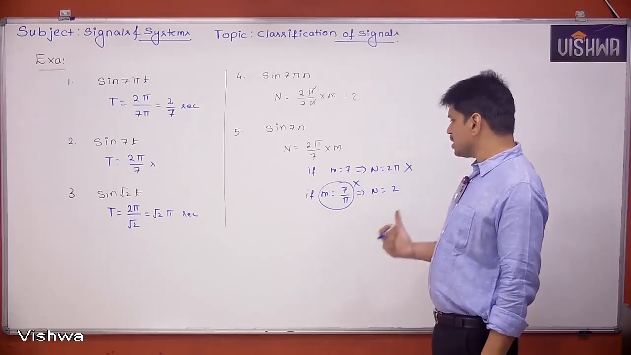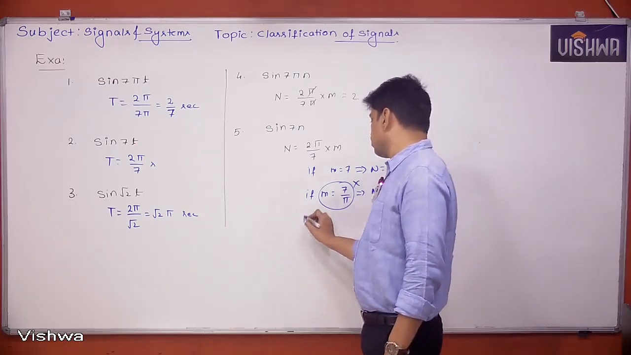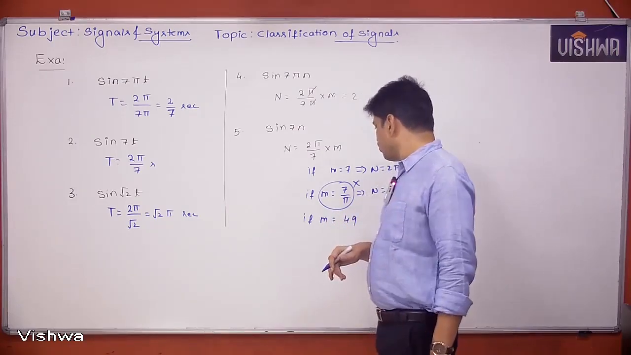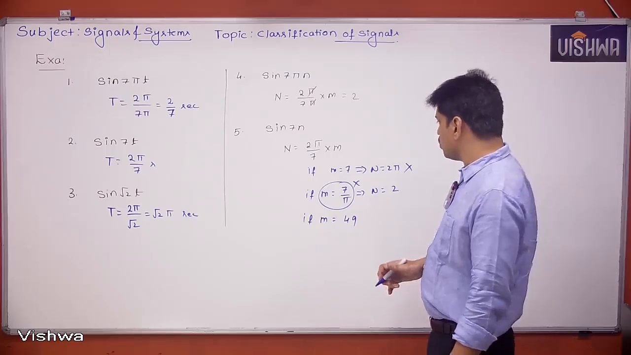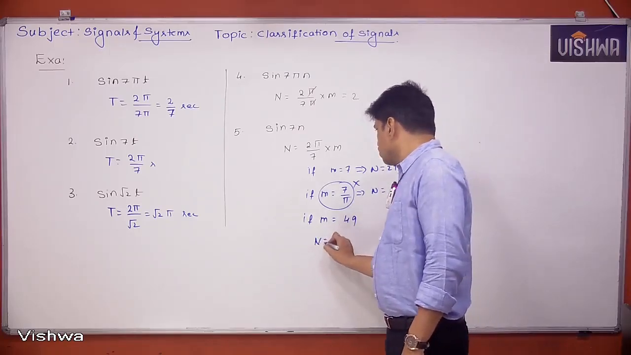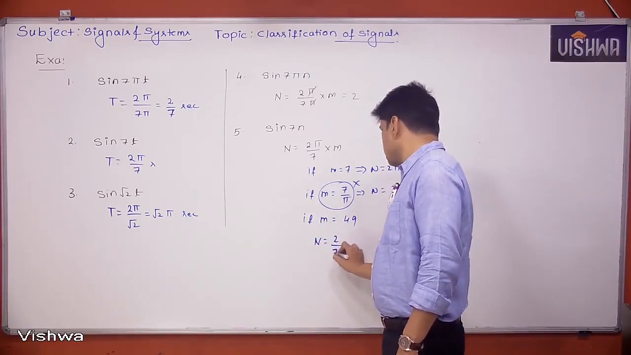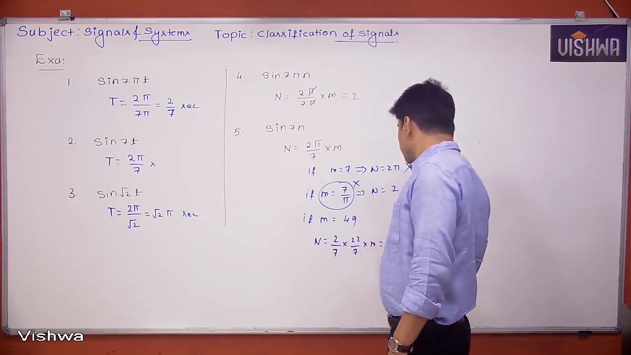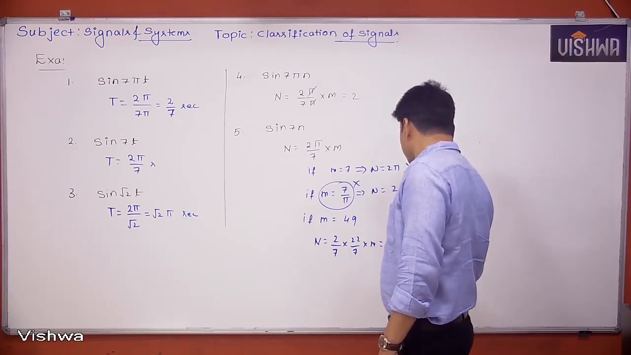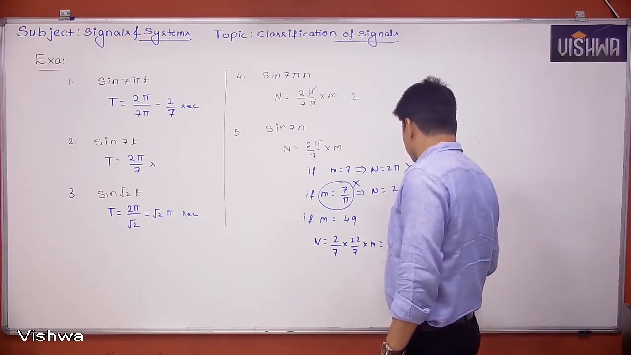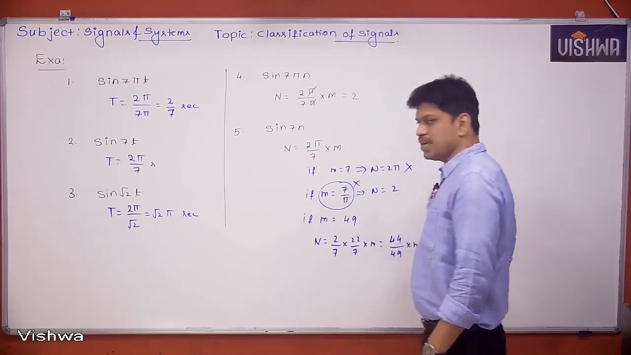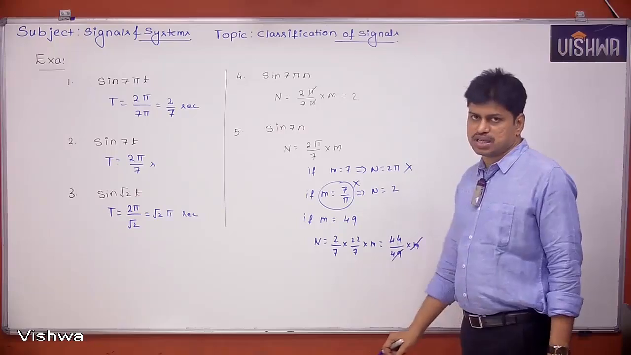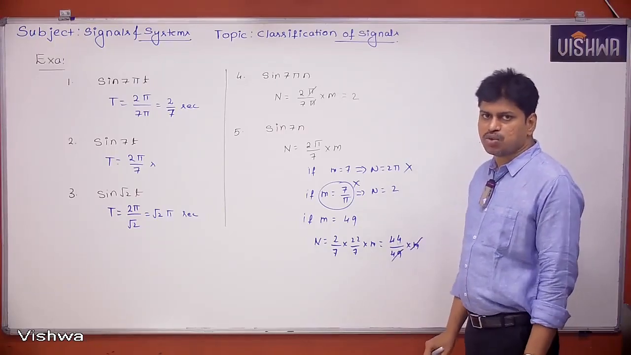But some more intelligent people may think of m equal to 49. Why 49? They write n equals 2 pi by 7 into m, and take the pi value as 22 by 7 into m. So finally this is 44 by 49 into m. They say m is equal to 49, they cancel, and finally 44 is the answer. But you cannot take pi equal to 22 by 7.